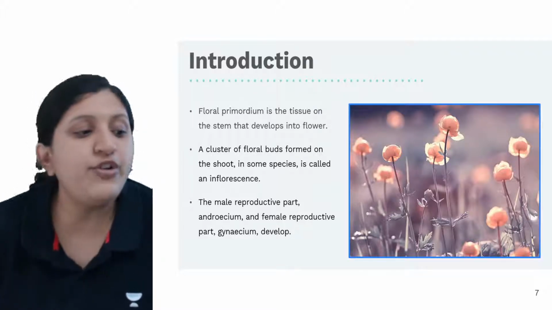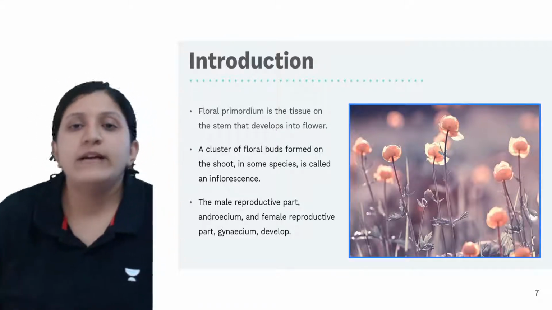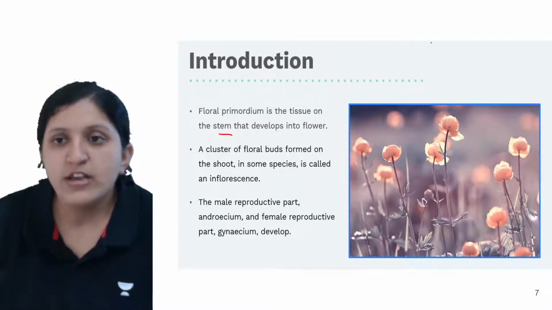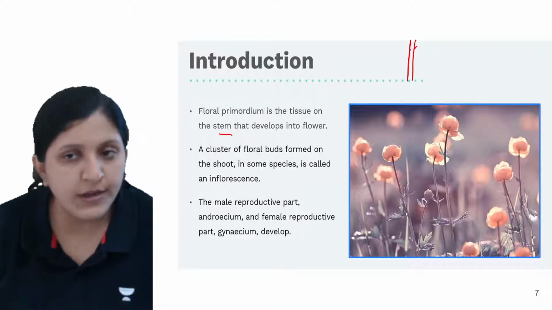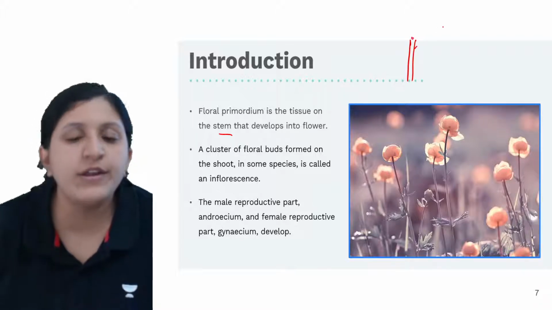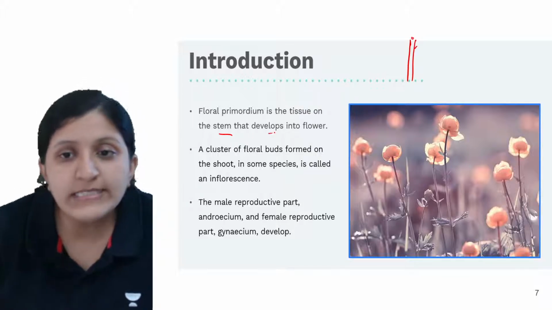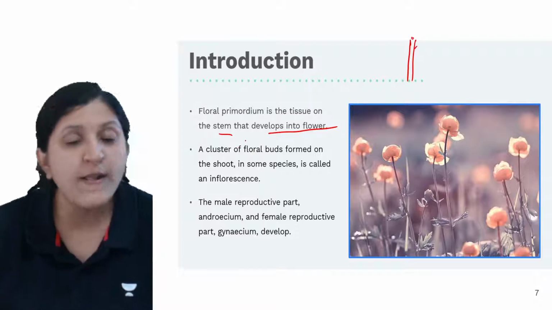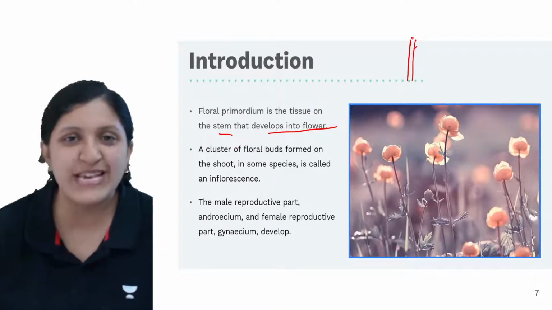Okay, so the floral primordium is the tissue on the stem. Let's say there is a stem and there is a tissue over here, which develops into a flower. So there is a formation of flower, and once fertilization occurs, there is a formation of fruit as well.